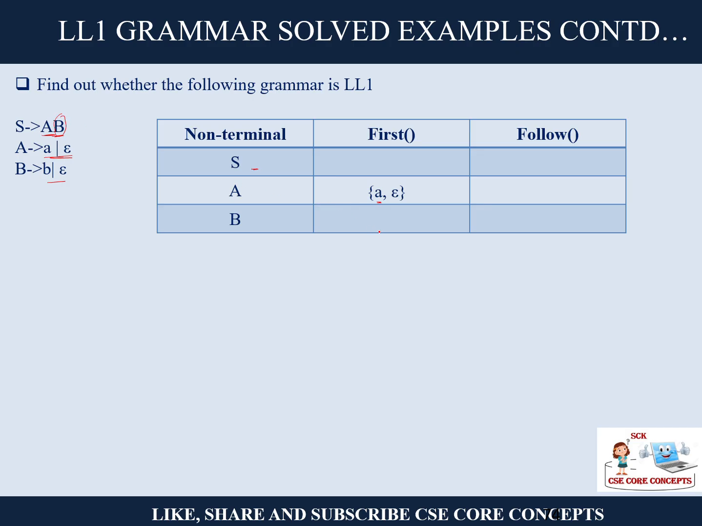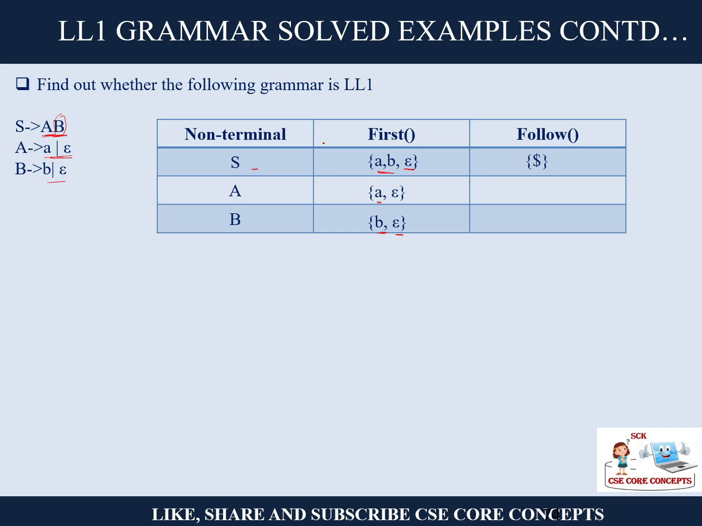So what is the first of B? The first of B is b and epsilon. So a and b will of course be the first of S. But in case both A and B are epsilon, because B can also be epsilon, right? So in case both A and B are epsilon, then S will also be epsilon. So a, b and epsilon are the first of S. Now the follow of S will be dollar.